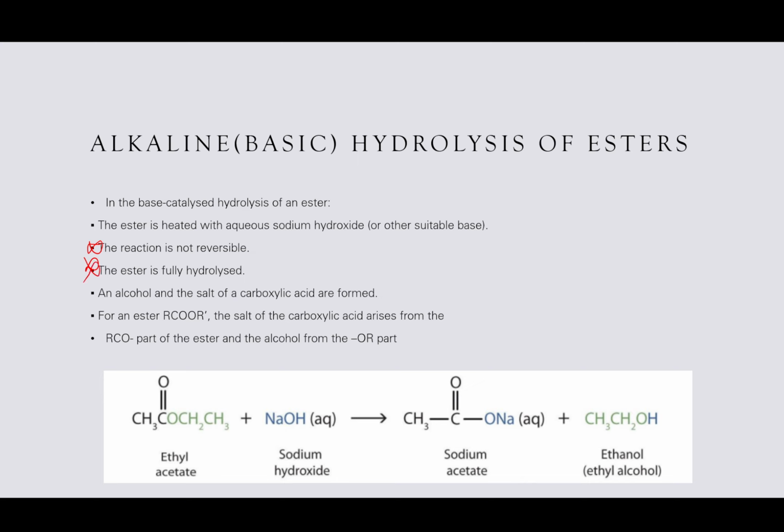An alcohol and a salt of the carboxylate are formed from the ester. For an ester like this, the salt of the carboxylic acid arises from the RCO part of the ester, and the alcohol from the OR part. This is actually true for both of them, by the way. It's just more descriptive here. So ethyl acetate with sodium hydroxide will give us sodium acetate and ethanol.